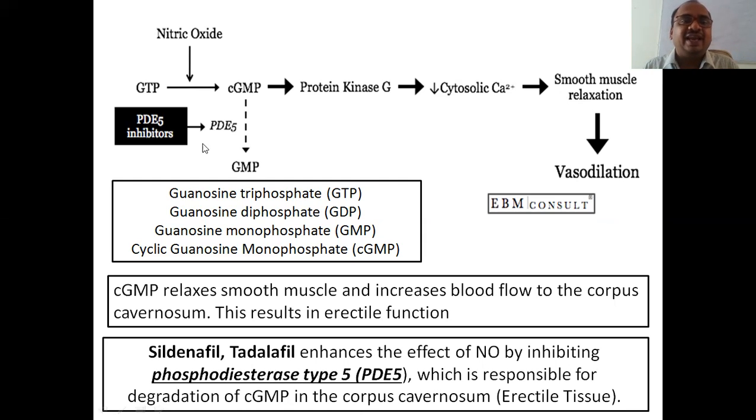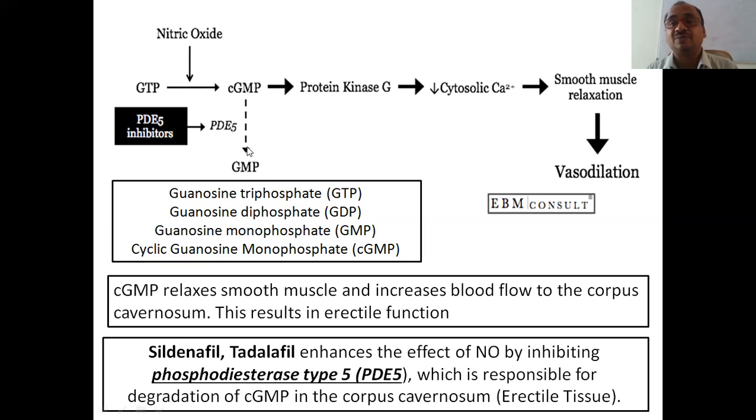Okay. And here is one of the enzymes, PDE5, phosphodiesterase type 5 enzyme. What does this enzyme do? This enzyme will break down the cGMP. It converts the cGMP into GMP. So we have to stop this. When you stop this enzyme with the help of sildenafil, tadalafil, they inhibit the enzyme PDE5.